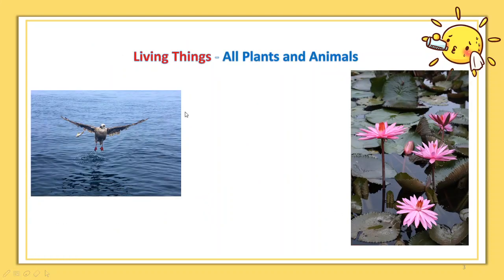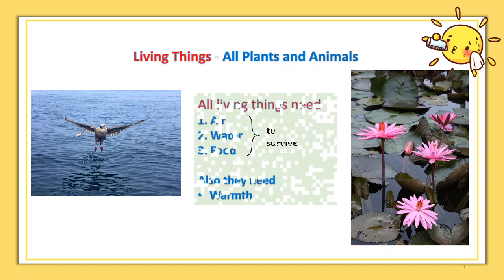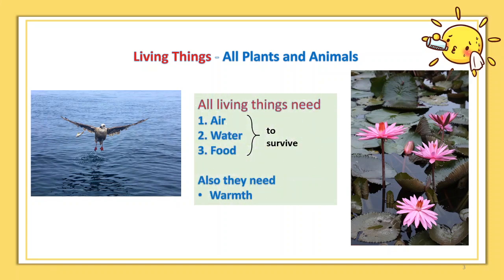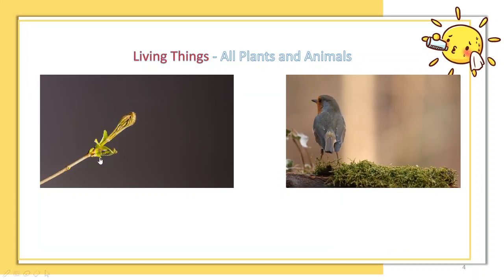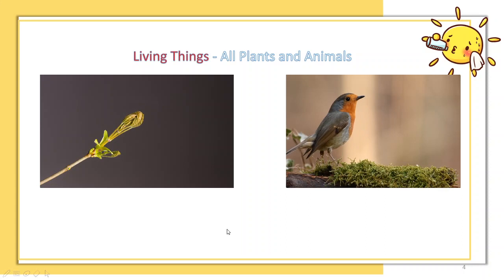What are the living things? You observe all the plants and animals surrounding you. They are living things. All living things need air, water, food to survive. Of course, they also need sunlight to keep themselves warm so that they can live well. Okay, look at these two videos. One is for the plant to grow and one is the bird looking for food.